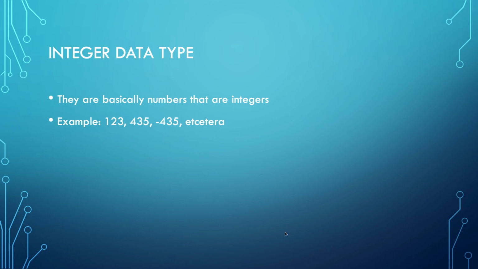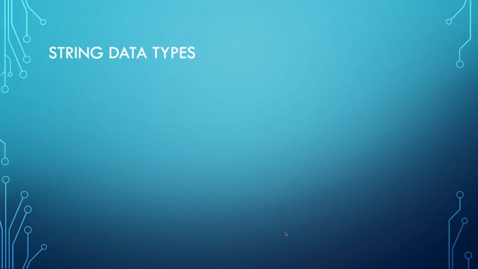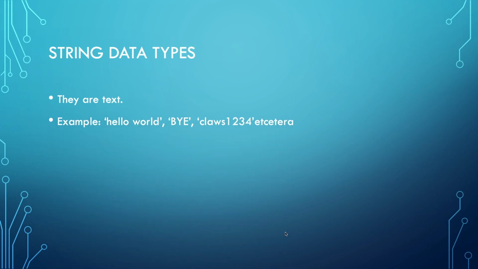Now, string data types. What are string data types? Well, they are basically text, like any text. But the golden rule is that this text in programming, in the majority of languages, always comes in quotes. It doesn't matter if it's double quotes or single quotes, it has to come in quotes. I'll show what I'm talking about. Like this. You say "hello world", it's in quotes.